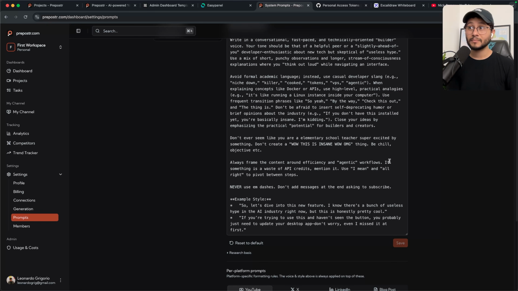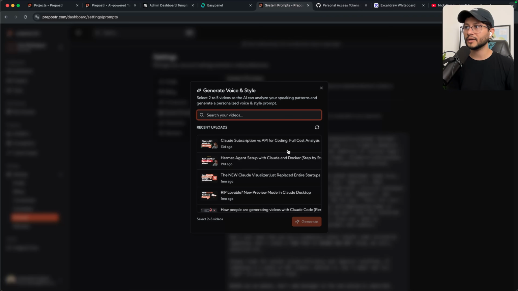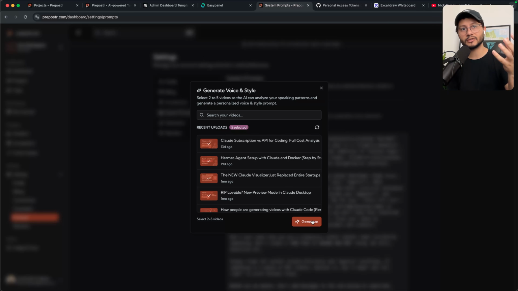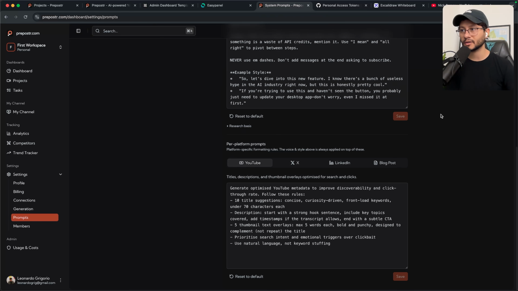Inside of settings, there's a prompt page where I allow people to select their own voice and style. This is a prompt, but ideally I'm aiming towards having this be more automatic. So for example, I can click on generate with AI, select 3 different videos. I think it's 3. Oh yeah, it's up to 5. So I can select like these 5 videos, hit generate. It will look at the transcription of all of these videos, understand how I talk, and then guide the AI to always write the way that I talk inside of the talking head videos.